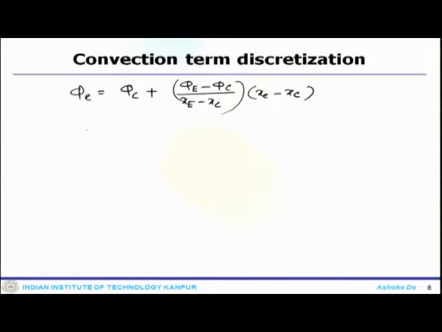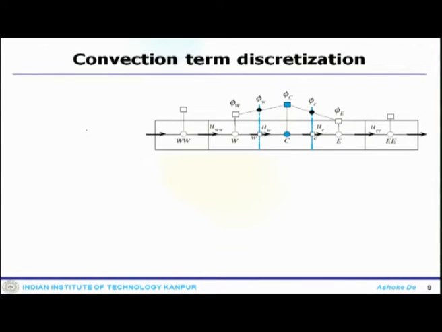If you look at the stencil shown, it is typically the profile for the CD scheme, so phi e at the face is the arithmetic mean, phi c plus phi e divided by 2.